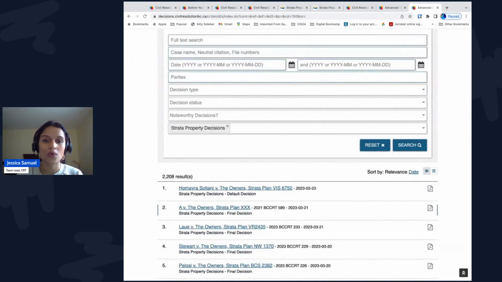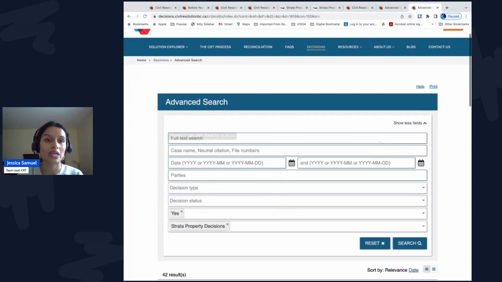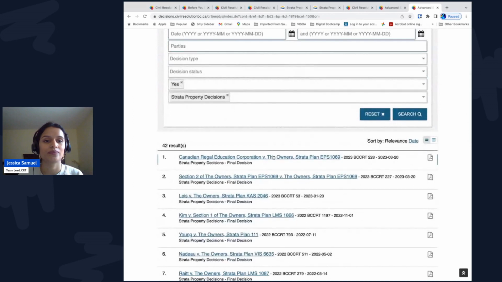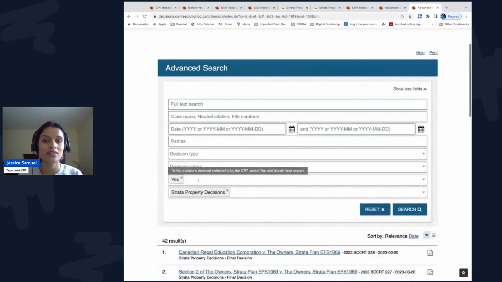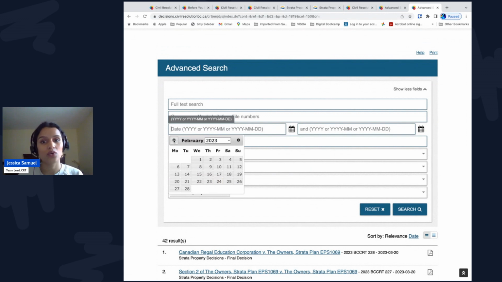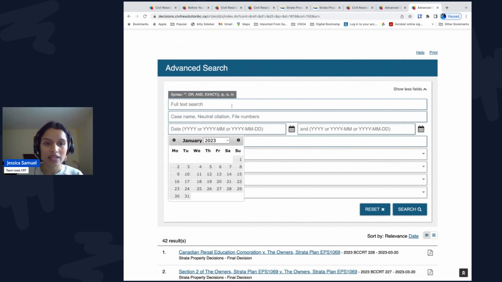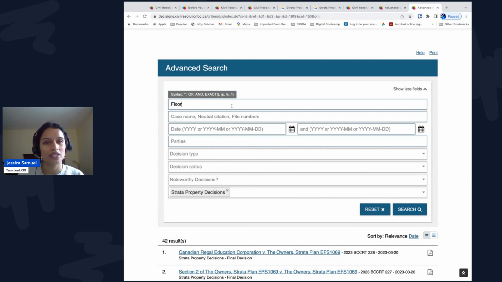There are what we call noteworthy decisions that you might find particularly interesting. Just select Collection Strata and Noteworthy Yes to find them. You can also search by date, decision number, and keyword. For example, flooring and noise. Select the last few months if you want just the most recent decisions.